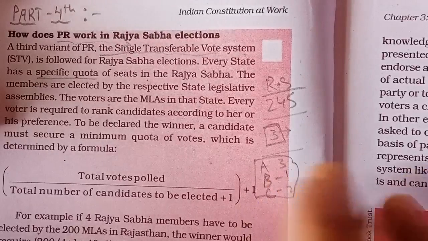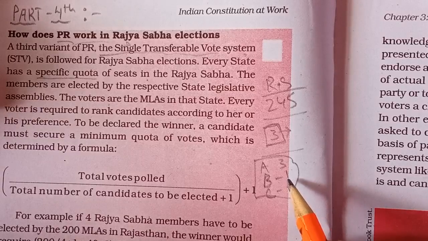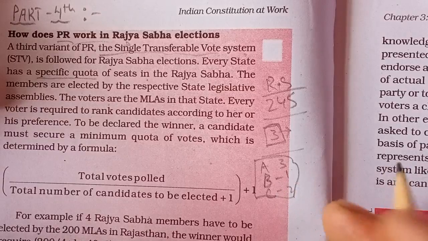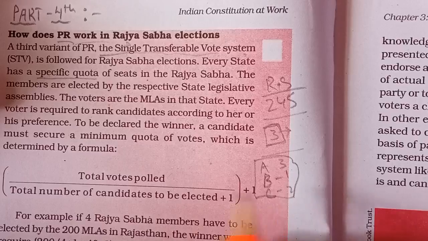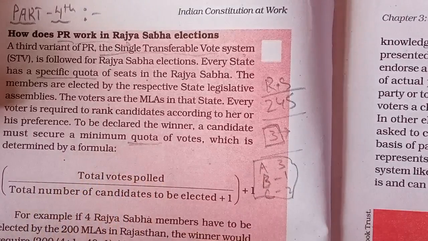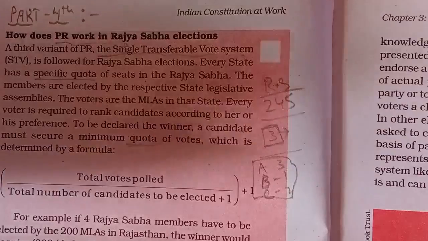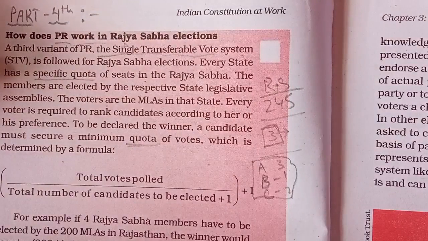This is the ballot paper, and then at the end all the ballot papers will be collected, and we will see which member has got the first rank, he will be given the first position. Okay, but for that there is a quota. There is a fixed quota of how many votes every candidate should get, and that is determined by following a formula.